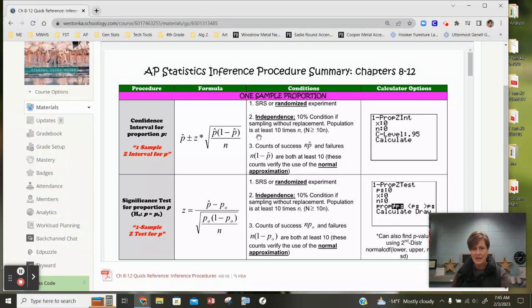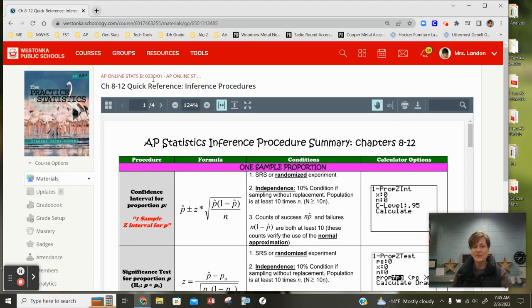You can't use it on the test, but it's really nice to have, talking about what are the conditions you have to check for various confidence intervals, what's the difference between the proportions, the means, and things like that. As we learn chapters 8, 9, 10, 11, and 12, we're going to add more tests and more confidence intervals to that. So please feel free to swing in and get that.